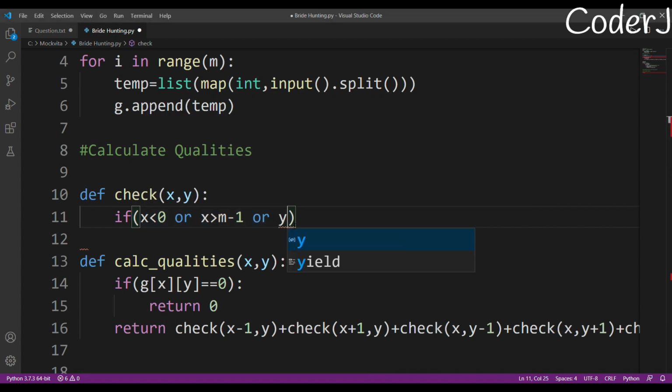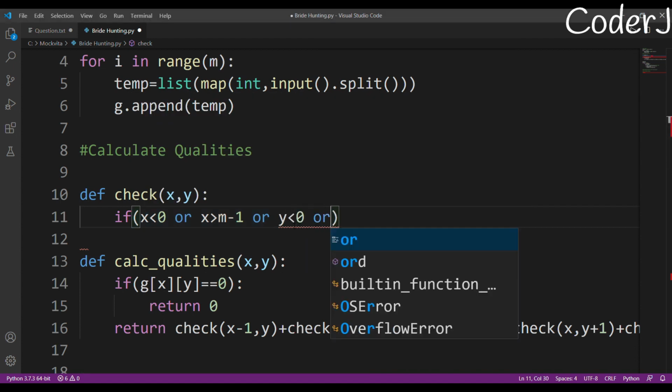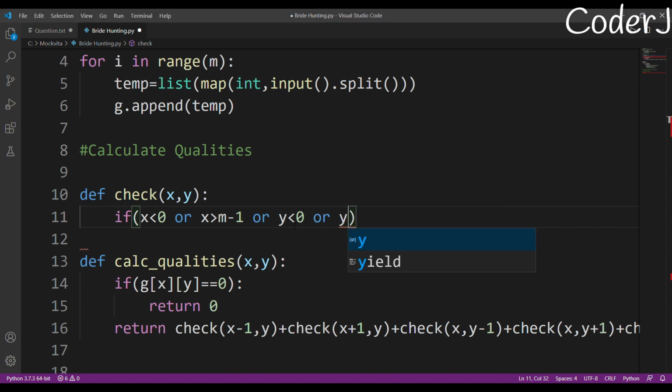Okay, just give me a second. y is less than 0 or y is greater than n minus 1, or there's one more condition, and what is that? If their value is 0, I'm putting that condition here also. Otherwise I can just return g, x and y. Actually I can just return that, but I'm avoiding that.